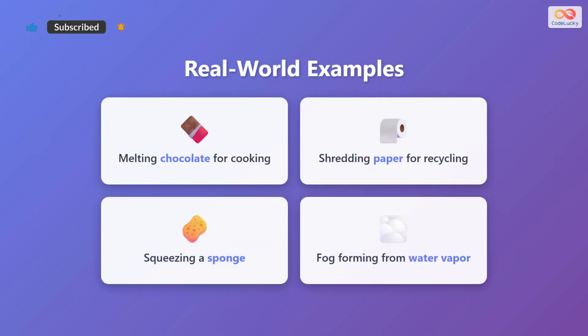Physical changes occur constantly in everyday life. When you melt chocolate for cooking, it changes from solid to liquid but remains chocolate. Shredding paper for recycling changes its shape, but not what it's made of. Squeezing a sponge changes its form temporarily, but it's still the same sponge. When fog forms from water vapor in the air, water is simply changing state from gas to tiny liquid droplets.